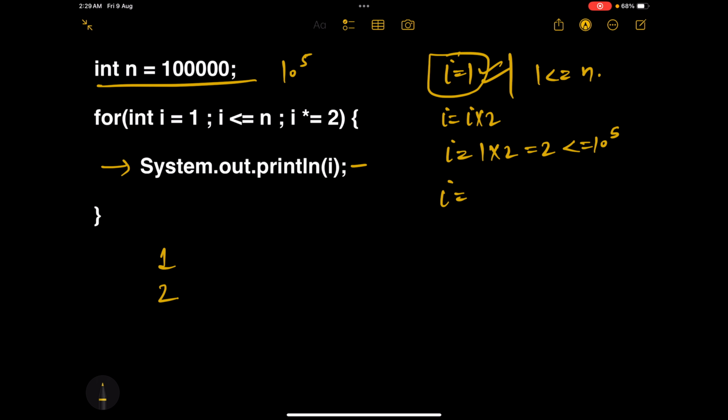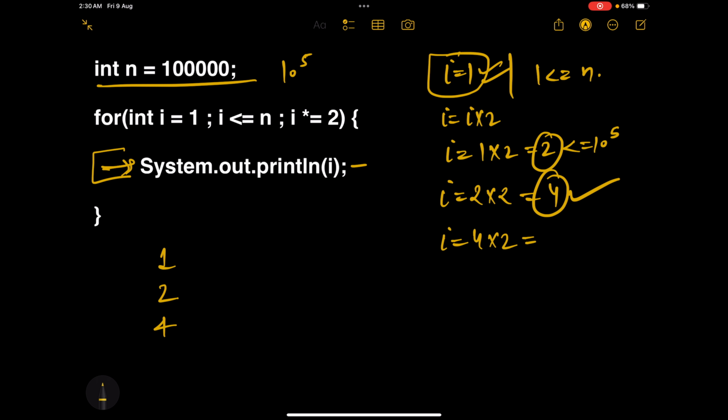Now this time I will be multiplied by 2 because the previous value is 2. So 2 into 2, this is 4. The condition holds true. 4 is less than or equal to 10 raised to the power 5. So again, it will go inside this for loop and it will print the value of I, which is 4. Next time I would be 4, the previous value, into 2, which is 8. 8 is less than or equal to 10 to the power 5.